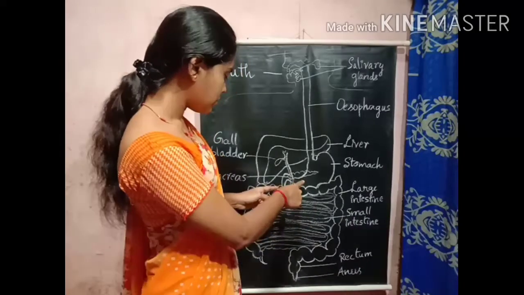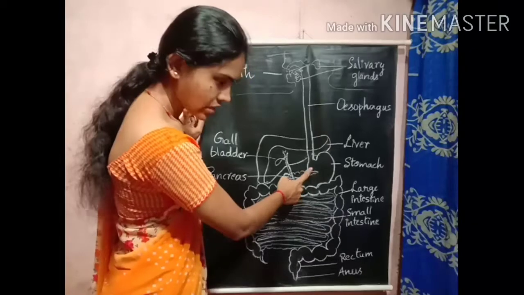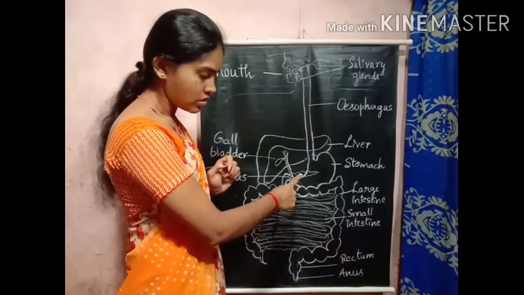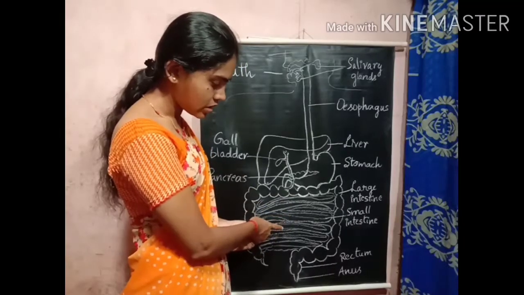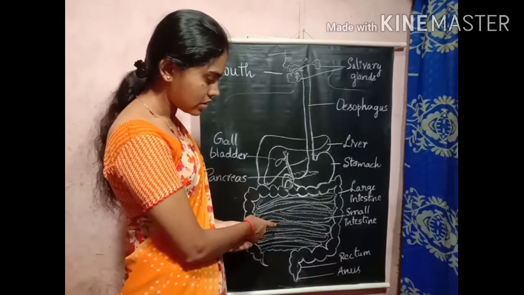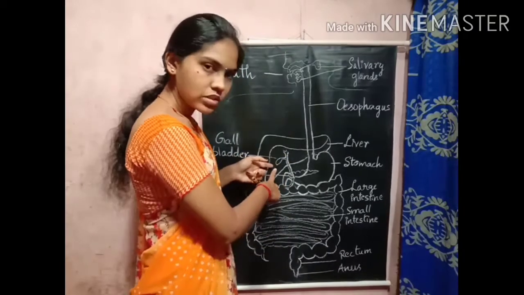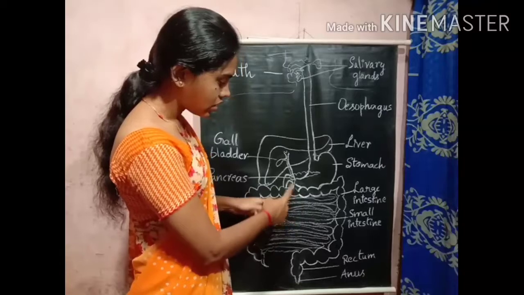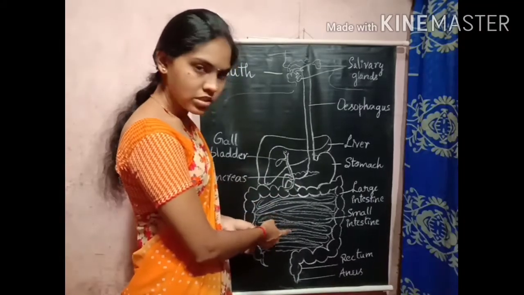And also there is the pancreas. Behind the stomach there is a leaf-like structure. This pancreas releases pancreatic juices, which are required for the digestion process taking place in the small intestine. So this small intestine makes use of the bile juice released from the gallbladder and the pancreatic juice released from the pancreas for the digestion process.